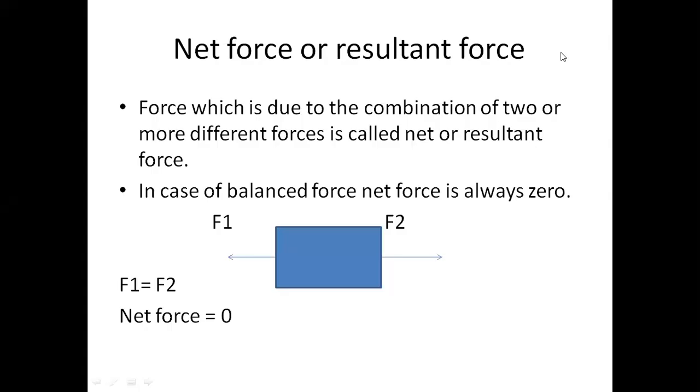Now let us see the second thing. When there are more than one force acting on the object at the same time. Suppose this is a box. One force is pulling it in this direction, another is pulling in this direction. Now both the forces, if they are equal, then the net force will be zero and the object will not move.